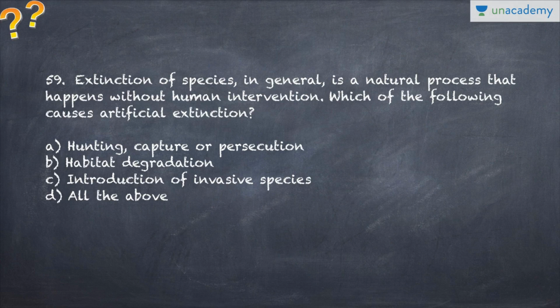So the next one is: extinction of species generally is a natural process that happens without human intervention. Which of the following causes artificial extinction?